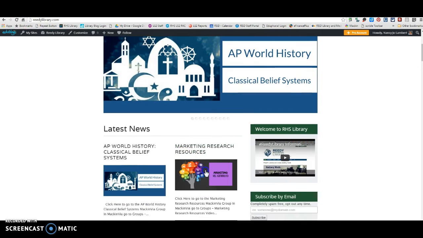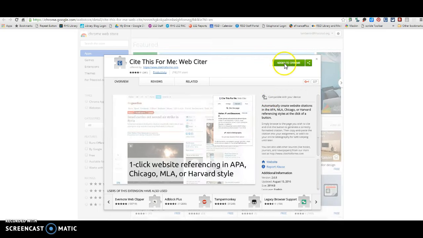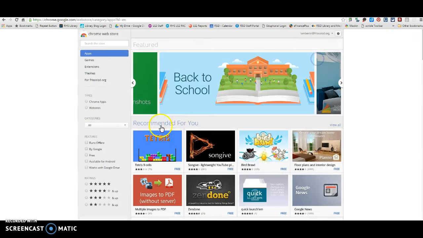So you guys are going to be using information from the internet, but we also have some databases that might help you gather some information as well. So if you haven't already installed this Cite This For Me web extension, you can click on this and it will say add to Chrome, and it'll be blue. You can add it, and once it's added, it'll be right up here in your toolbar. And this will help you with citing websites.